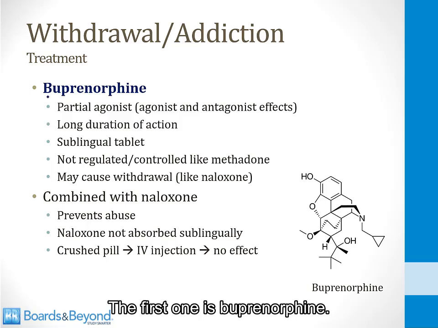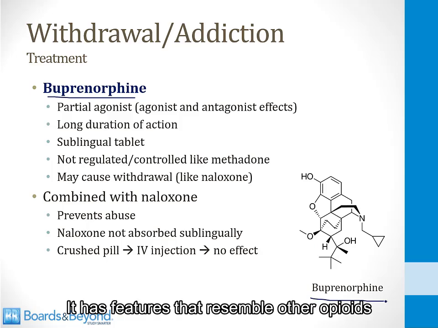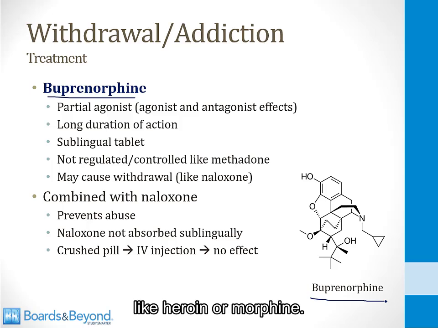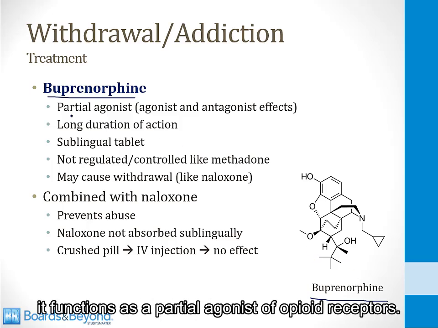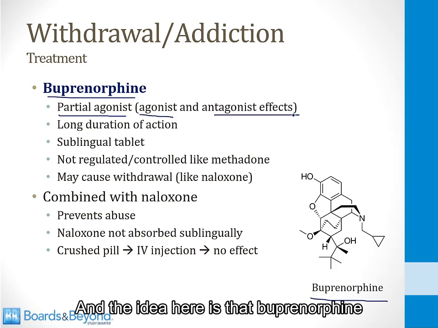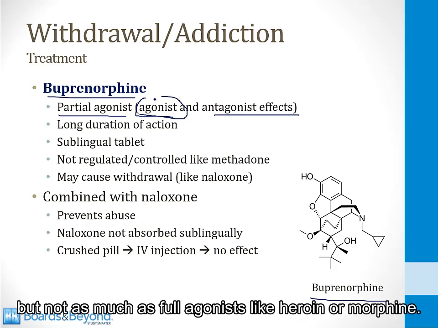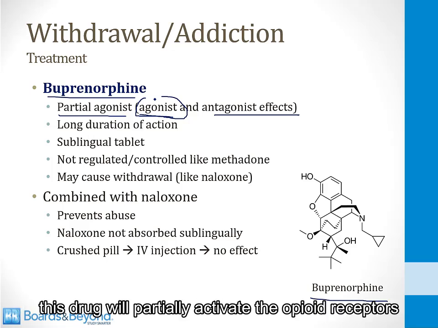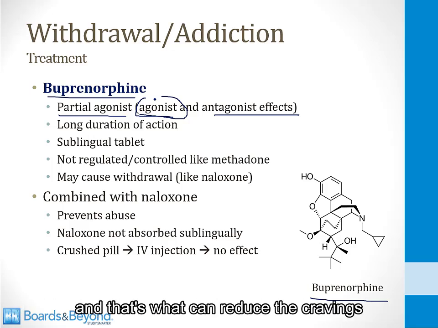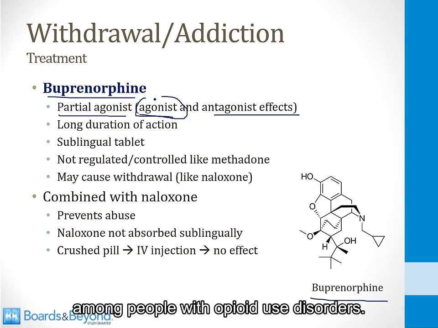The first one is buprenorphine. This is the structure of buprenorphine at the bottom right side of the screen here. It has features that resemble other opioids like heroin or morphine, and for that reason, it functions as a partial agonist of opioid receptors. Partial agonists are drugs that have some agonist and some antagonist effects. And the idea here is that buprenorphine has some agonist properties at opioid receptors, but not as much as full agonists like heroin or morphine. For that reason, this drug will partially activate the opioid receptors, and that's what can reduce the cravings and the risk of relapse among people with opioid use disorders.